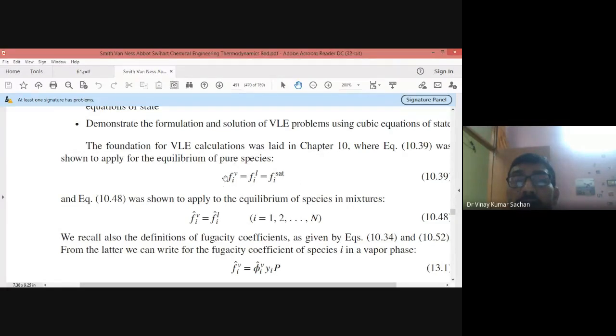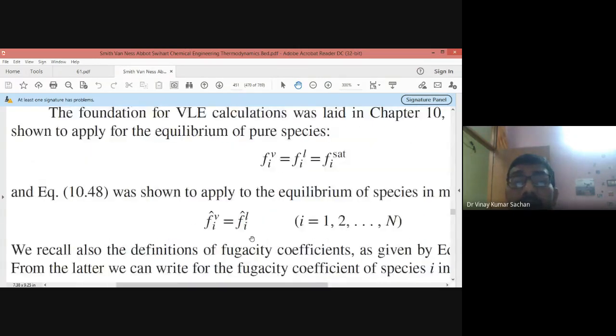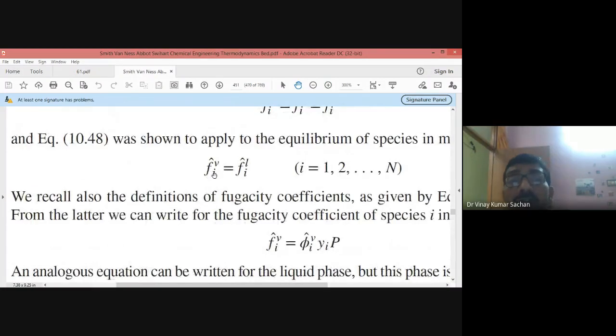When there is a pure component, the fugacity of liquid and vapor are the same. Now if the component is present in a mixture, then we have to put a cap sign here. So the fugacity of a component in the vapor mixture and the fugacity of a component in the liquid solution, which is made of many components, both will be equal.